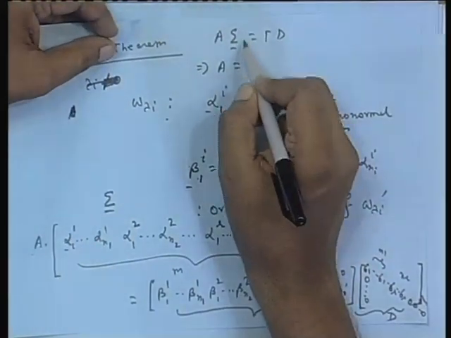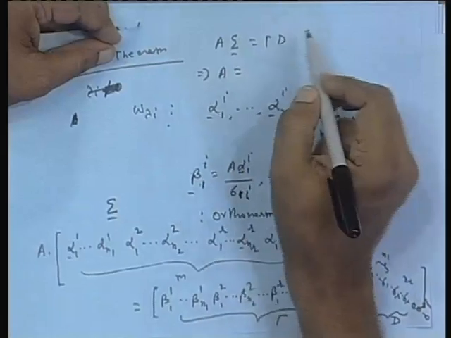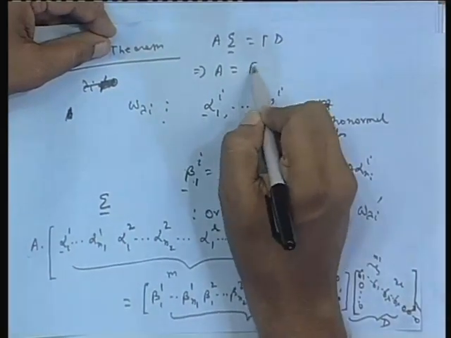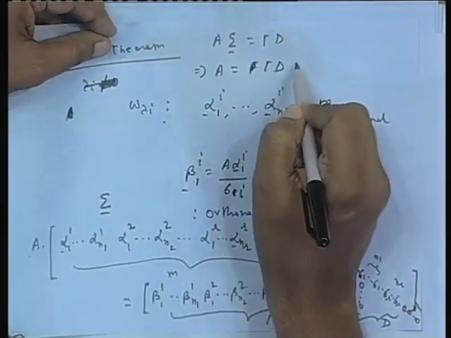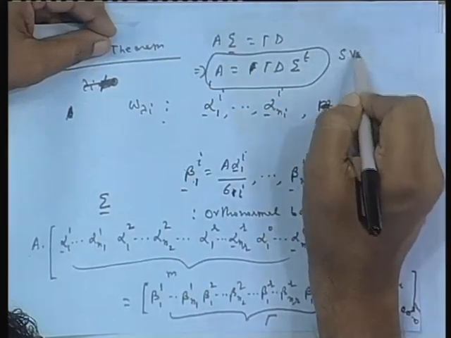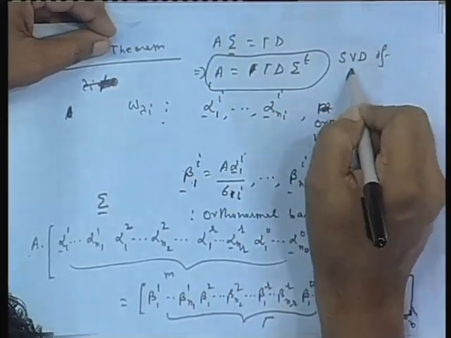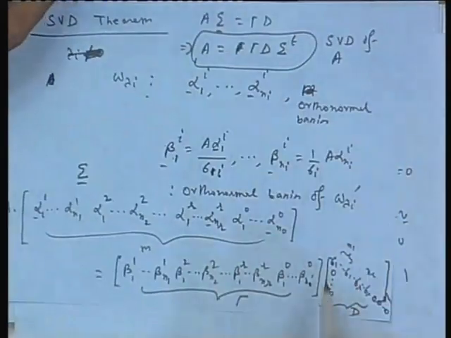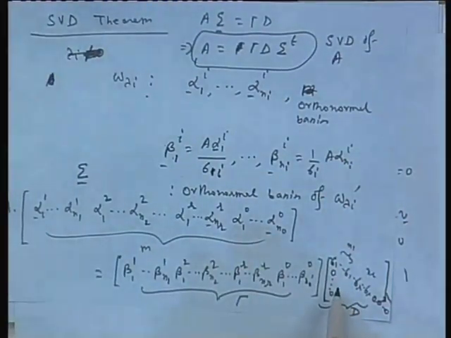If I post multiply by sigma transpose, it will become identity. So, that means A equals gamma D sigma transpose. This is called the SVD of A, and D consists of the singular values.